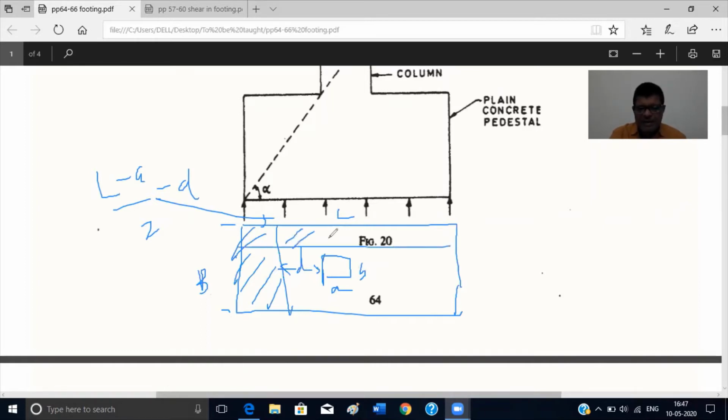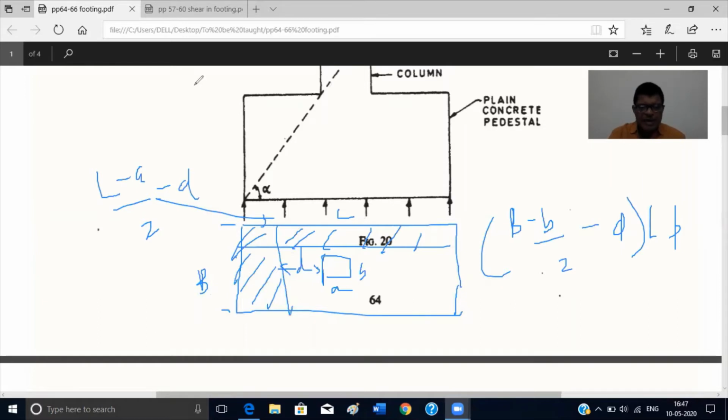Here you can also find this critical section for shear in the other direction, and that will be (B minus b)/2 minus d, into L, okay, into p. So this is the shear force on this side. So the critical section is taken at a distance d from the face of the column on either side, or the rectangular sections.